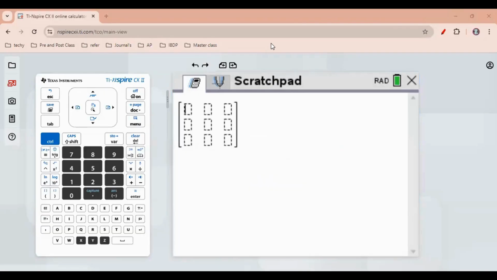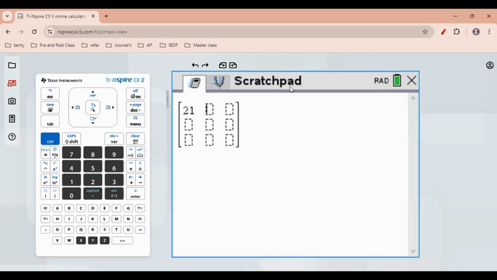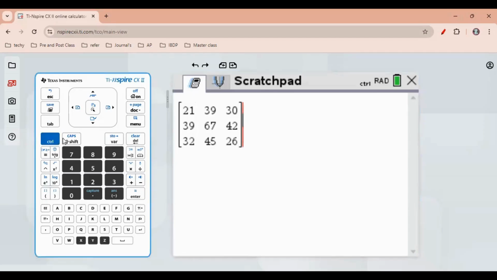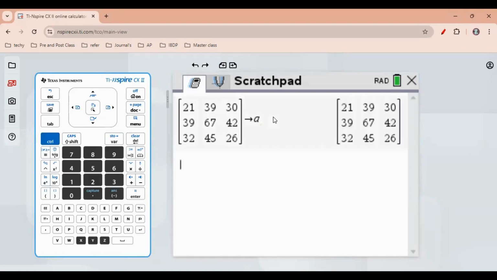So it is 21, 39, 30 horizontally. The next row: 39, 67, and 42. And the last row is 32, 45, and 26. Now we have to store it. Press control and then STO, and you will get an arrow mark and you can give any alphabet here. So now it is stored.